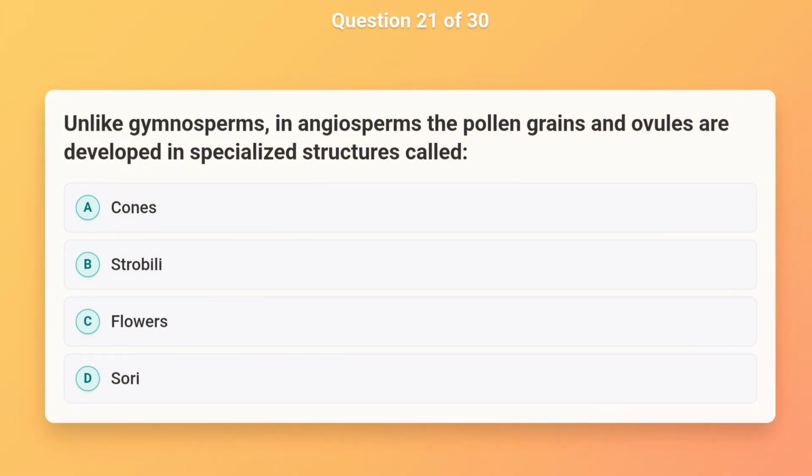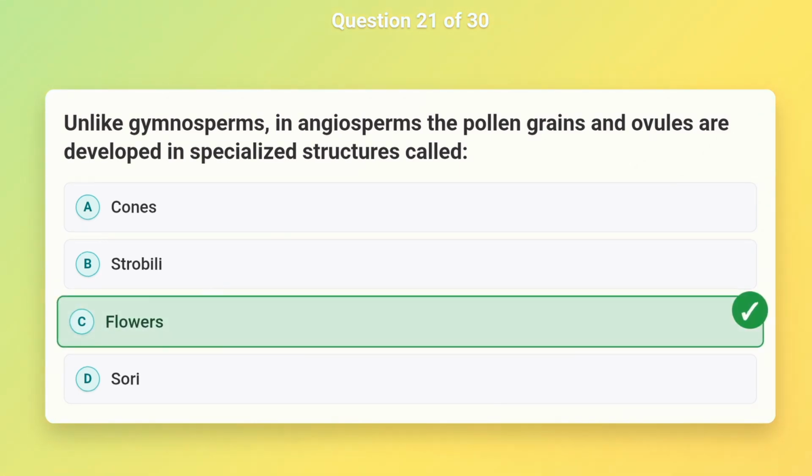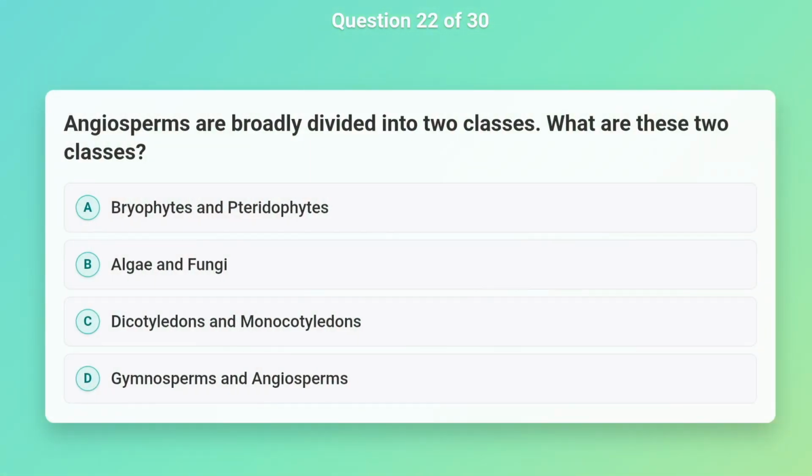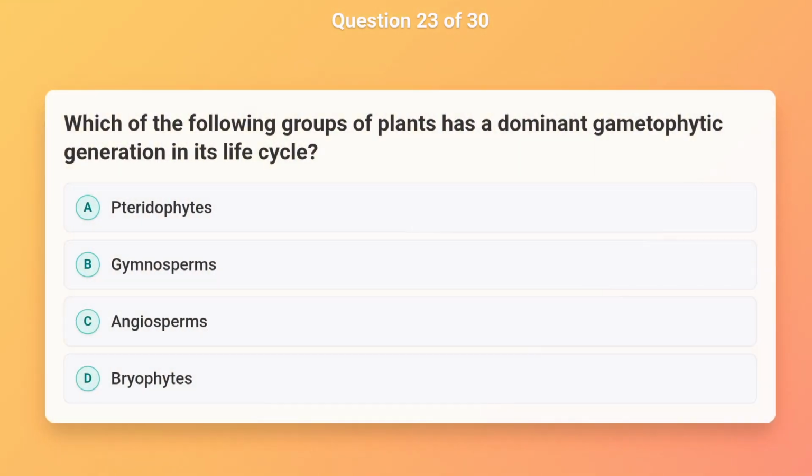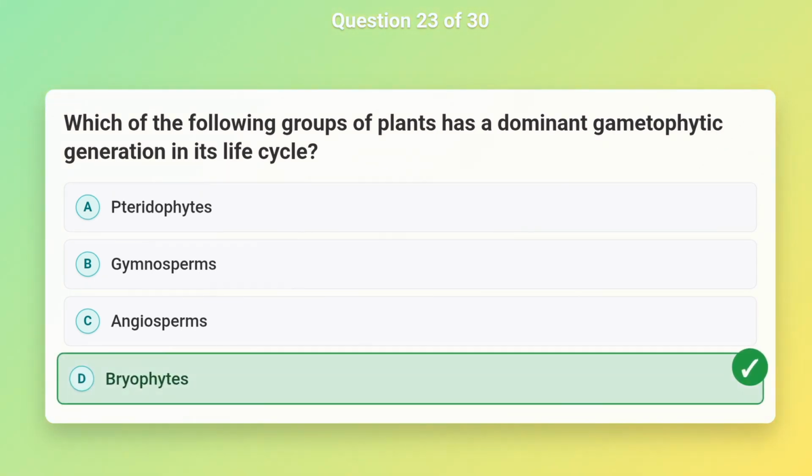Unlike gymnosperms, in angiosperms the pollen grains and ovules are developed in specialized structures called flowers. Angiosperms are broadly divided into two classes. What are these two classes? Dicotyledons and monocotyledons. Which of the following groups of plants has a dominant gametophytic generation in its life cycle? Bryophytes.